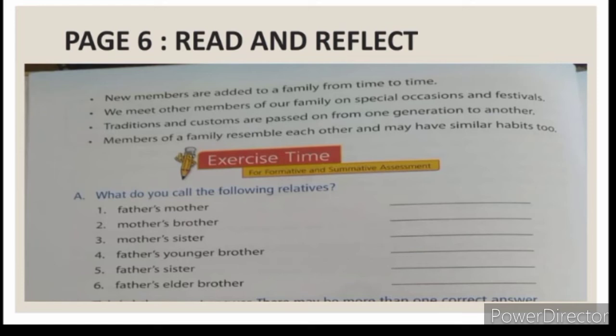Second one is mother's brother. What do you call your mother's brother? Mama. Third one is mother's sister. What do you call your mother's sister? Mausi. Fourth one is father's younger brother. Father's younger brother is your chacha. Father's sister, answer is bua. Sixth one, father's elder brother, tau.